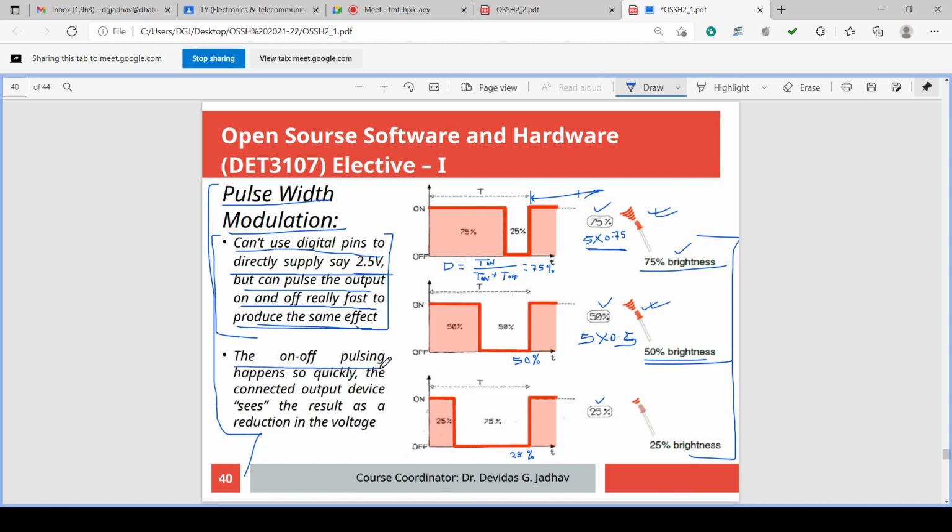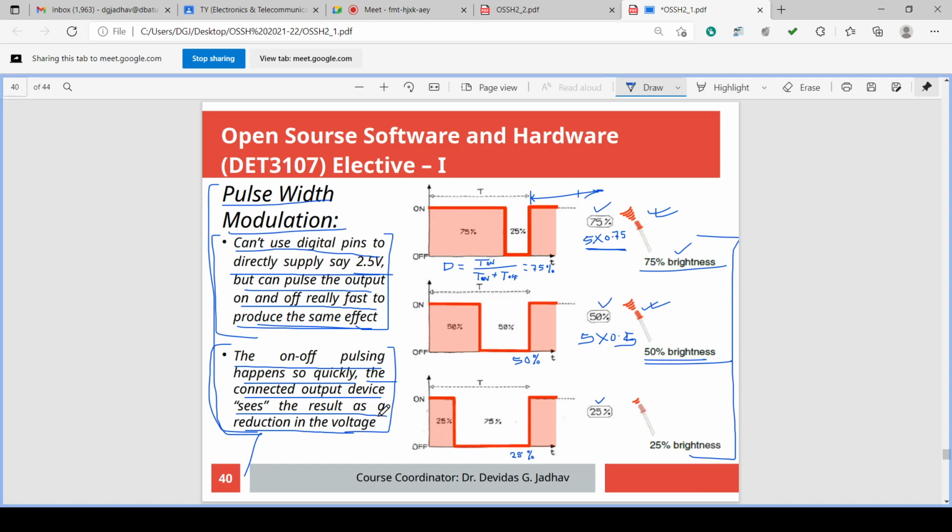The on-off pulsing happens so quickly that the connected output device sees the result as a reduction in the voltage, not as a pulsating voltage. That device feels or observes 2.5 volt, and not a 50% varying 5 volt.